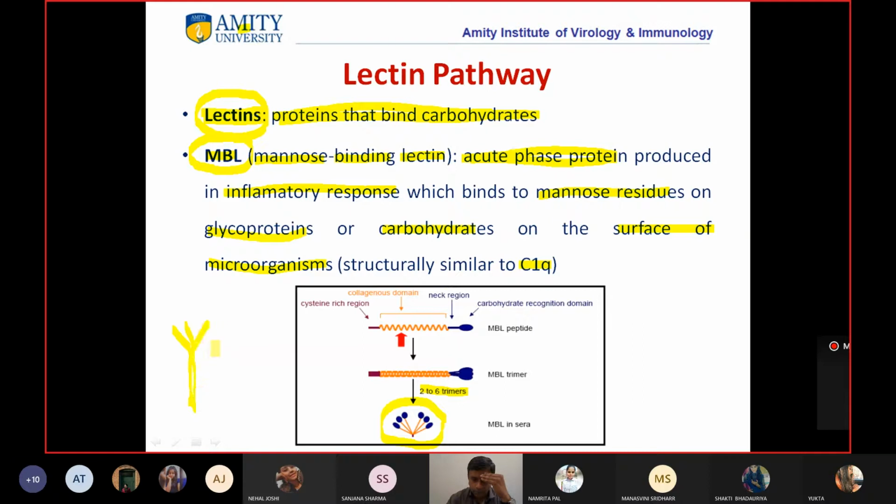And it had 6 globular heads, right? But if you see the structure of MBL, the length of this chain is small. So that is the only difference between MBL and C1. We will discuss this in more detail, but students, is this point clear?